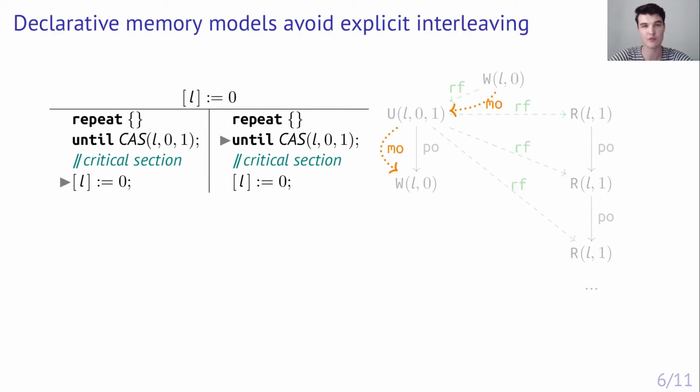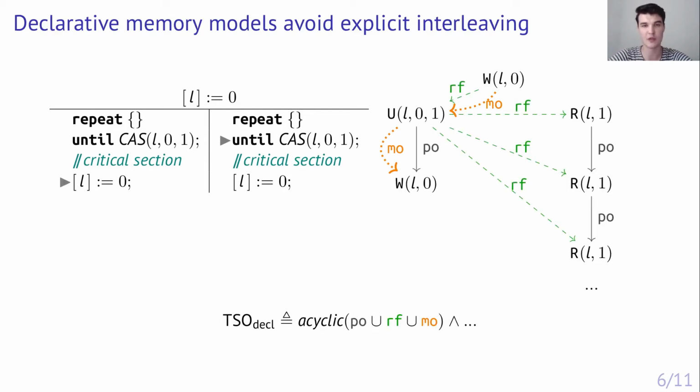For example, most memory models also account for so-called modification order, which, simply speaking, represents that one write is being overwritten by another. For example, the non-initial write overrides the initial one. And the memory model itself is defined as a predicate on such graphs. That is, if an execution graph satisfies this predicate, then the memory model allows the execution corresponding to that graph.